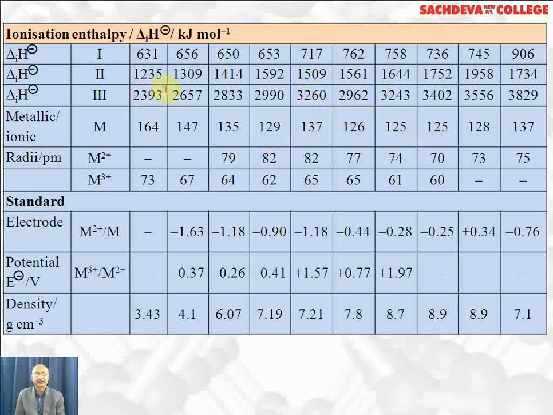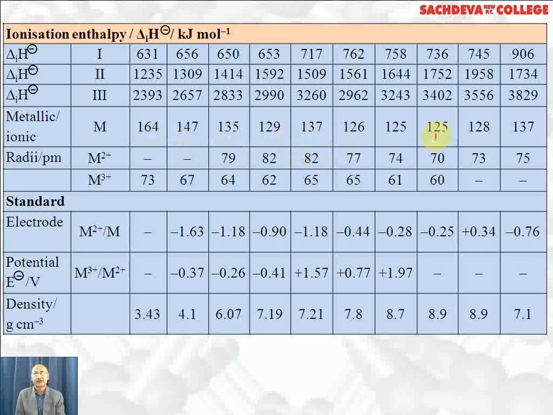Similarly, second ionization energy also, first it increases up to manganese and then it decreases, then again it increases and goes on increasing till zinc. Metallic and ionic radii, once we have 164, which is highest, it goes on decreasing till chromium, then it increases.